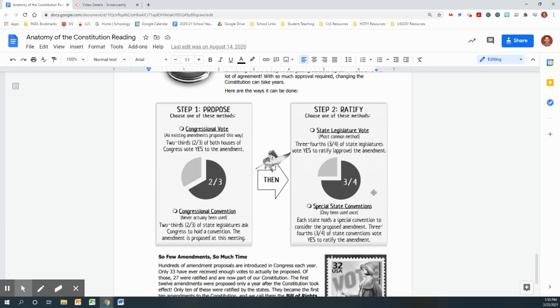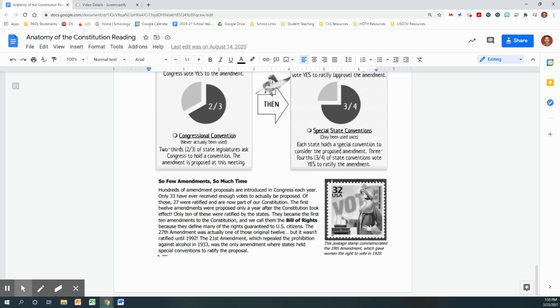Here are the ways it can be done. So few amendments, so much time. Hundreds of amendment proposals are introduced into Congress each year. Only 33 have ever received enough votes to actually be proposed. Of those, 27 were ratified and are now part of our Constitution.